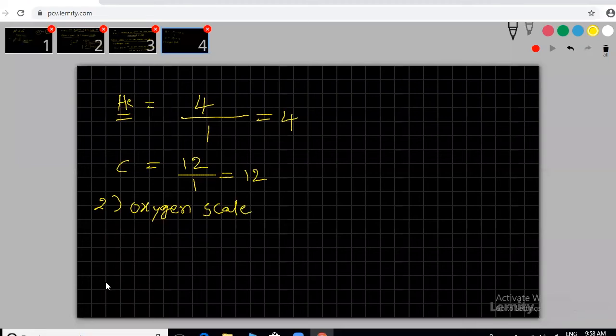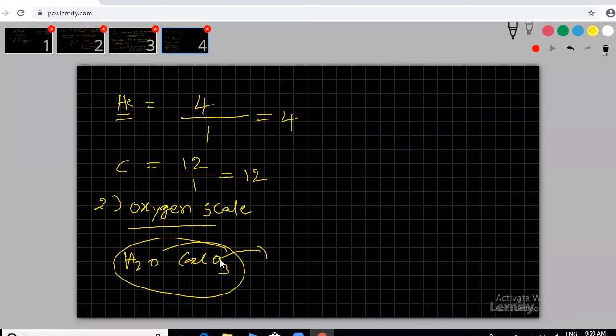Why did they choose oxygen? It is more reactive. Most compounds contain oxygen, like H2O, CaCO3. Wherever you go, oxygen is there. With respect to oxygen, I can calculate the remaining atoms' weights also.